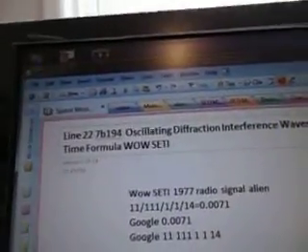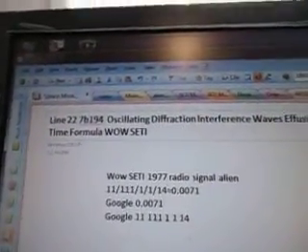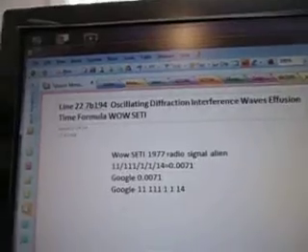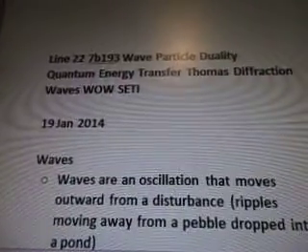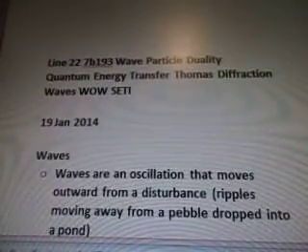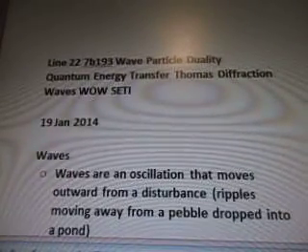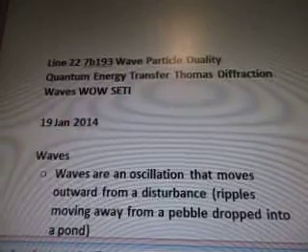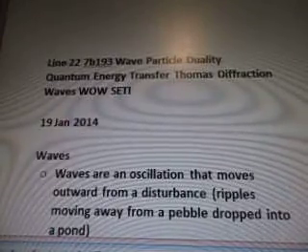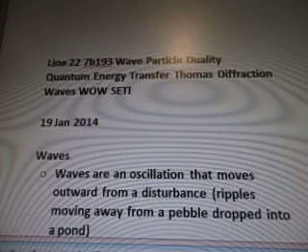Line 22, 7B194, oscillating diffraction interference wave effusion time formula, Wow Seti. There's the alien radio signal. And this talks about the oscillating waves, frequency, wavelength, effusion, diffusion, diffraction, interference, electron holes, p orbitals, Higgs boson, electric field, crystals, lattice, UFO engine, core wires, line 22, Wow data formula.